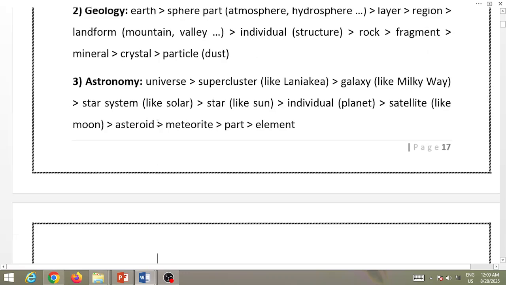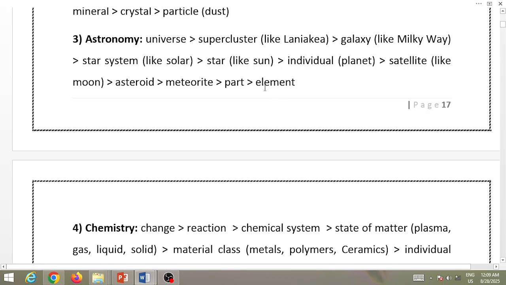The levels within astronomy. So the smallest level in astronomy is elements. Bigger than element is part. Bigger than part can be called a meteorite, maybe. Bigger than meteorite is an asteroid. Bigger than asteroid, usually, is a satellite, by which a moon is a kind of satellite, the round objects that revolve around planets. Our satellite, the satellite of the Earth, is called the moon. But for example, Jupiter has many satellites, like many moons like ours.